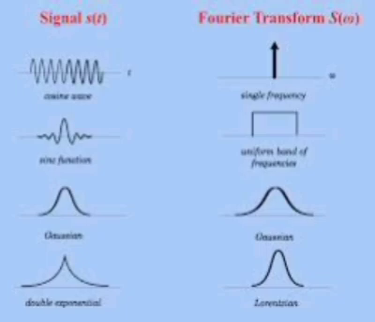t power n e power minus a t u of t gives n factorial by a plus j 2 pi f whole power n plus 1, which is nothing but n factorial by a plus j omega whole power n plus 1.